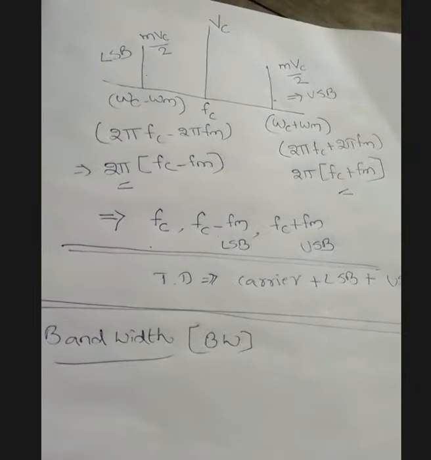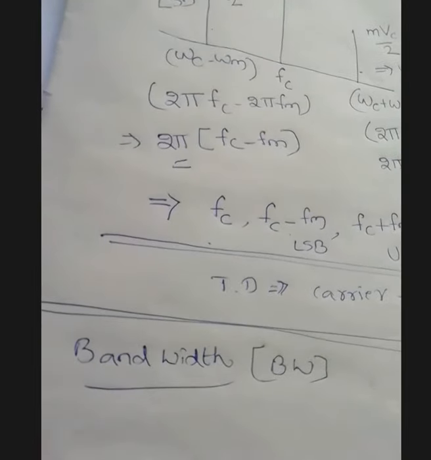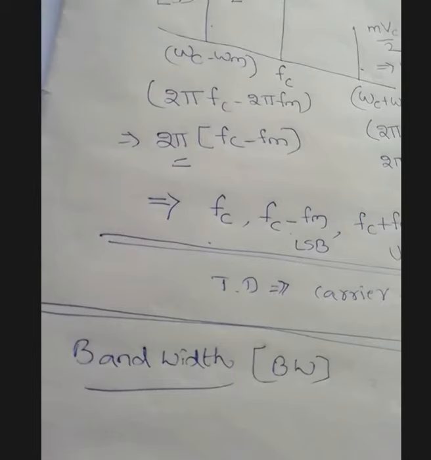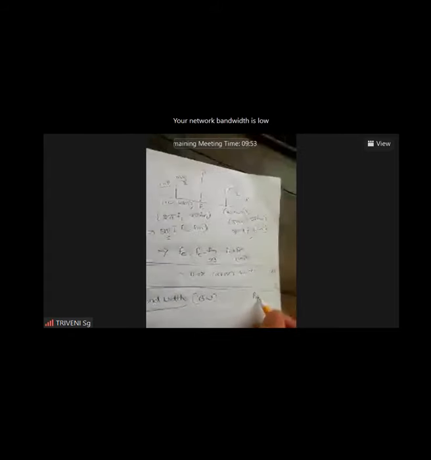Can anyone tell me the definition for the bandwidth? Change in frequency, ma'am. The difference between the upper limit and the lower limit. Okay. Suppose fh is the upper limit and fl is the lower limit, then the bandwidth is fh minus fl.